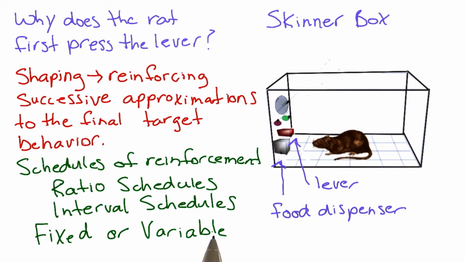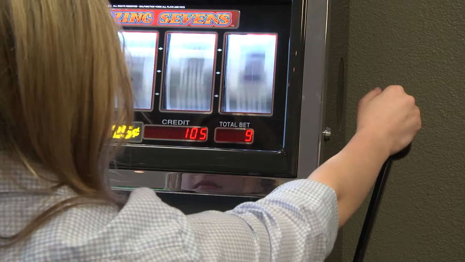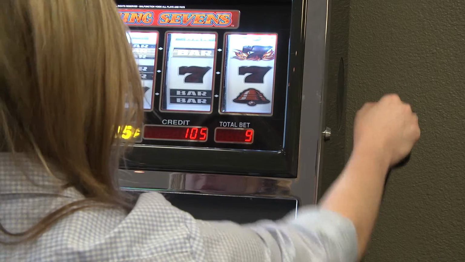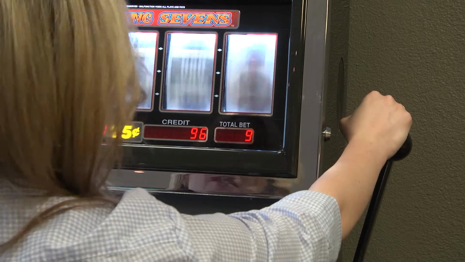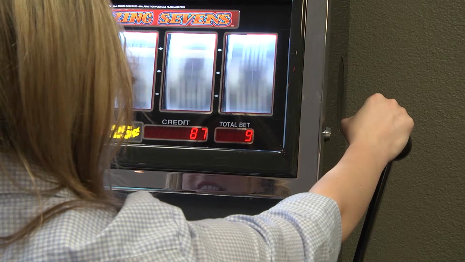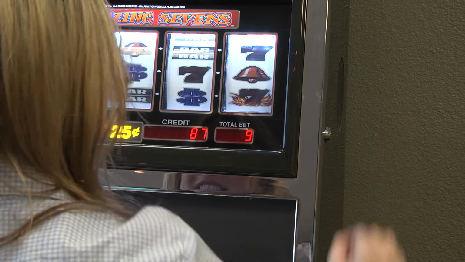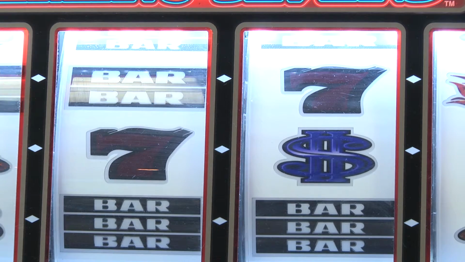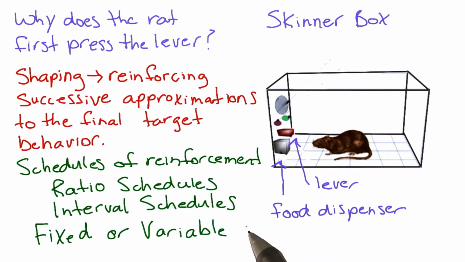Skinner famously compared rats in his Skinner box to humans by looking at humans in casinos. On a variable ratio schedule, reinforcement occurs on a variable schedule, meaning perhaps after every 10 responses, after every 20 responses. This type of schedule engenders a lot of behavior. You can just go to Las Vegas and watch people at the slot machines pulling the levers. That's no different than rats pressing levers in their Skinner boxes.